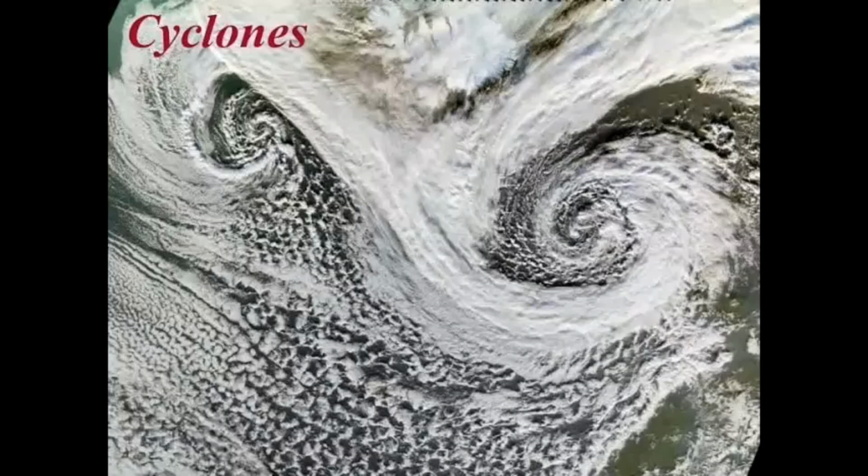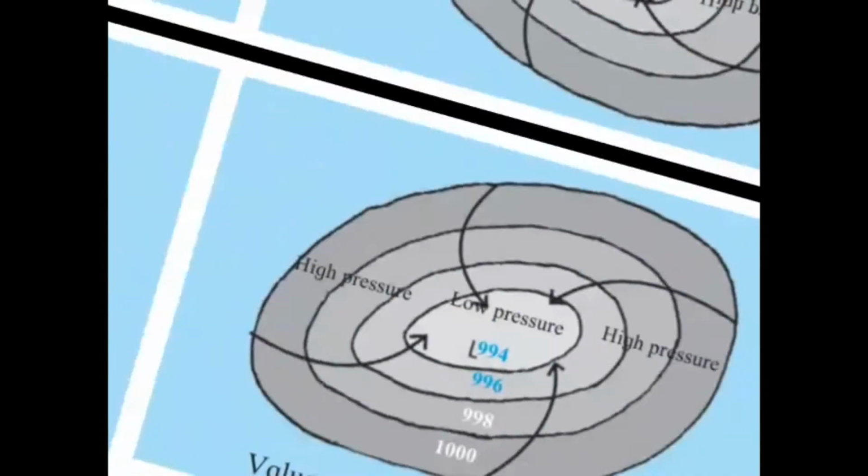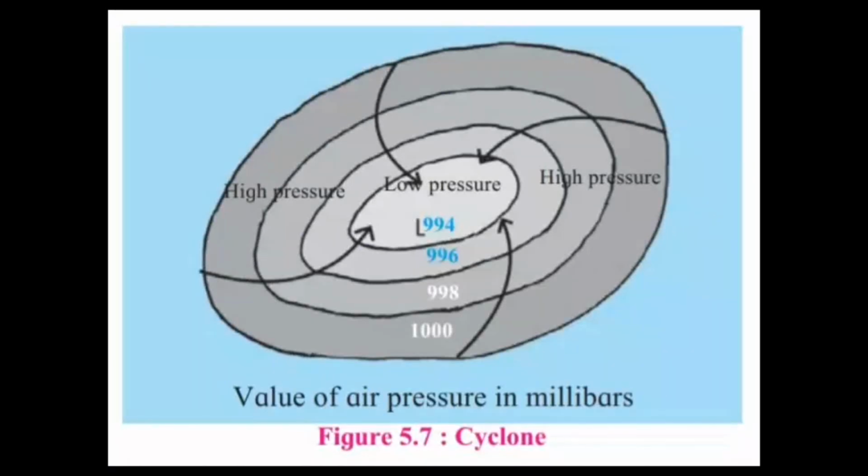Cyclones. Cyclonic conditions are created when a low pressure area is surrounded by high pressure areas. In these conditions, winds start blowing towards the low pressure area from the surrounding high pressure areas. See figure 5.7. Due to the rotation of the earth, the cyclonic winds in the northern hemisphere move in an anti-clockwise direction, whereas they move in a clockwise direction in the southern hemisphere.